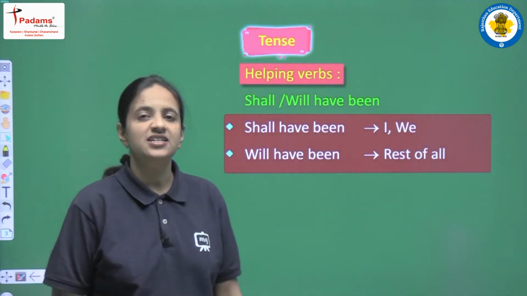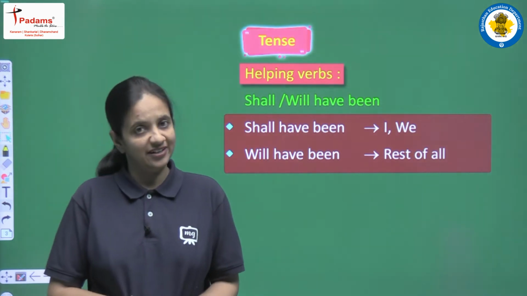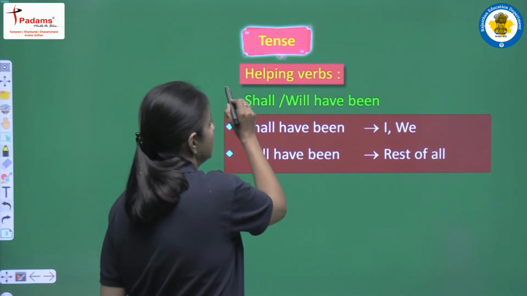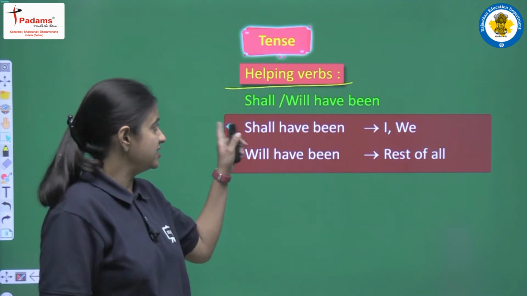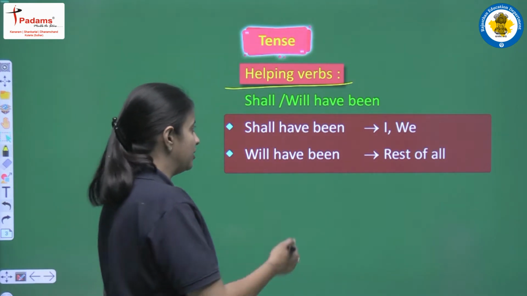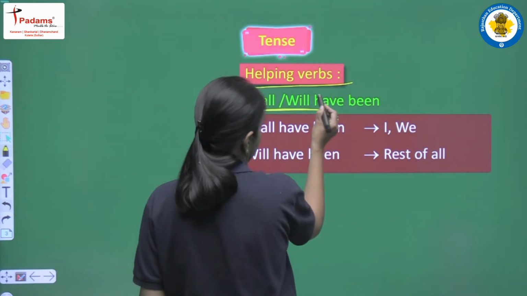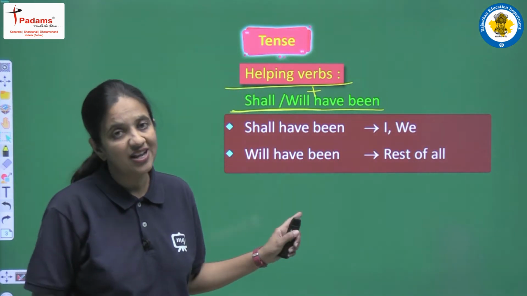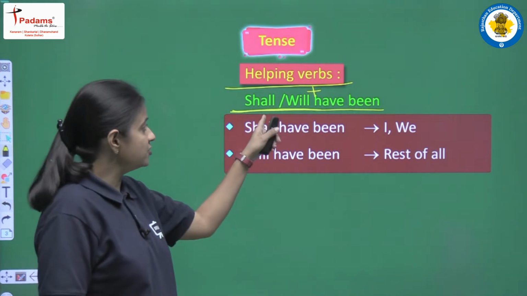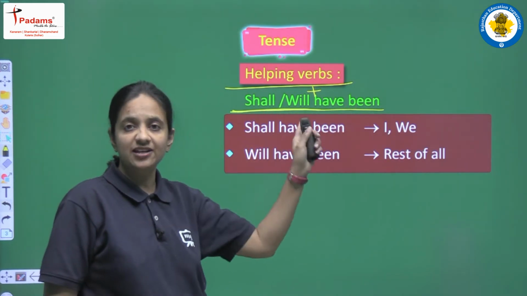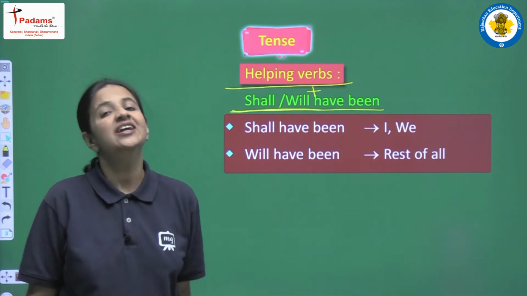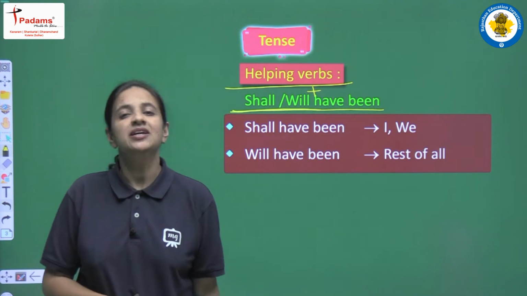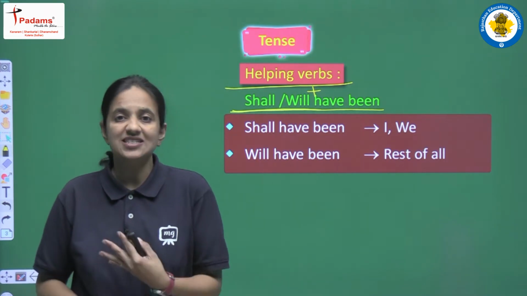So first of all, let's see some of the rules that are related with this tense, that is future perfect continuous tense. First of all, we are having the helping verbs. In this tense we are having again two helping verbs. We are having shall and will, but with them we have to add have been. The first one will be shall have been and the second one is will have been, right? So yes, two helping verbs we are having, and when we are having more than one helping verb, then we have to use them according to the subject, right?